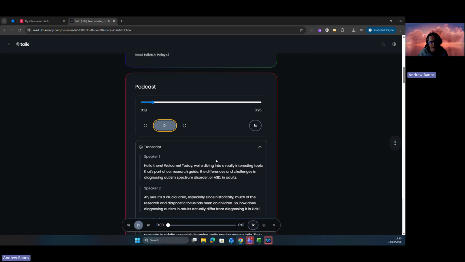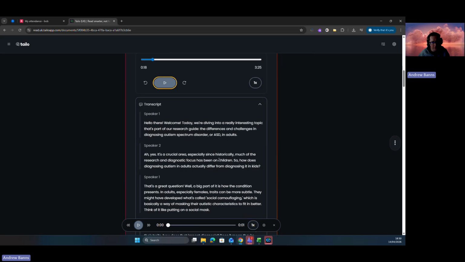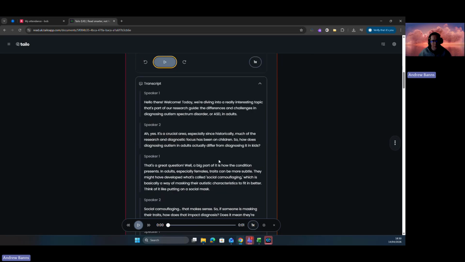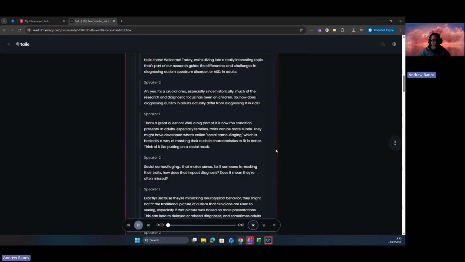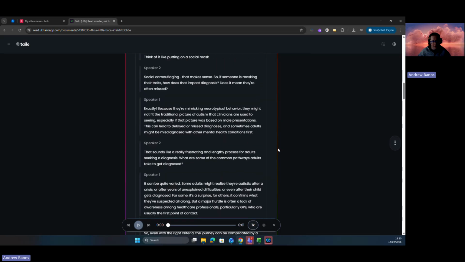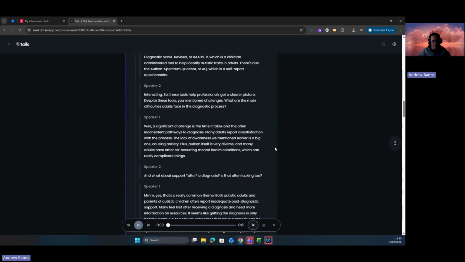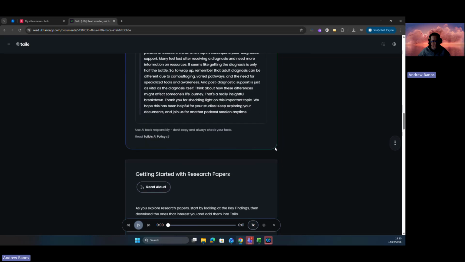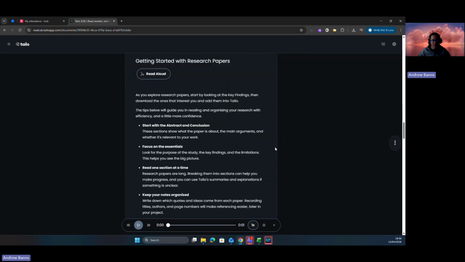There you go, you get an idea. So it's divided up into two different speakers and gives it more of that sort of podcast feel about it. So it's just a different way to process the paper that you've uploaded rather than having to read a great big document. You can have it in this sort of format where it's possibly a little more friendly. A lot of people listen to podcasts, and it's quite a nice one to listen back to. So that's the podcast feature.